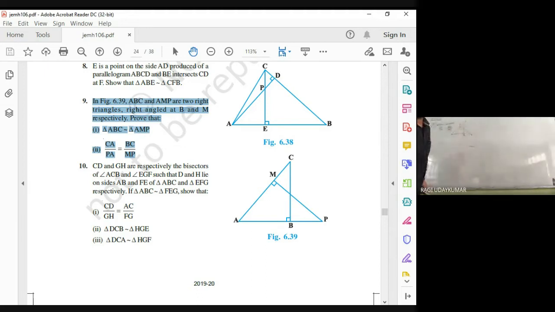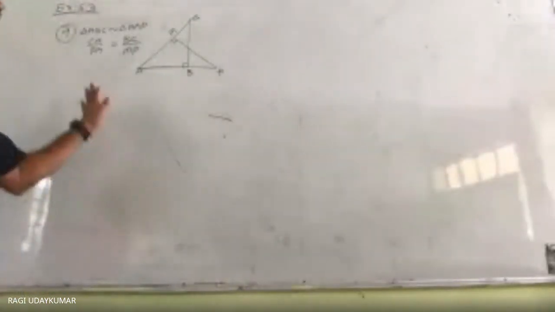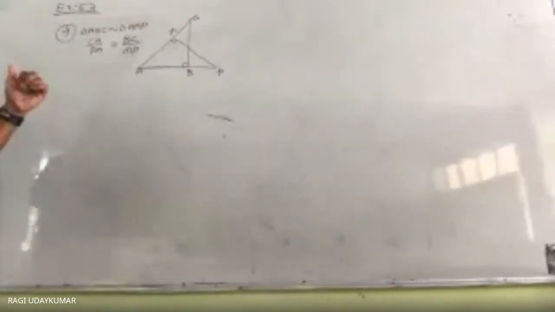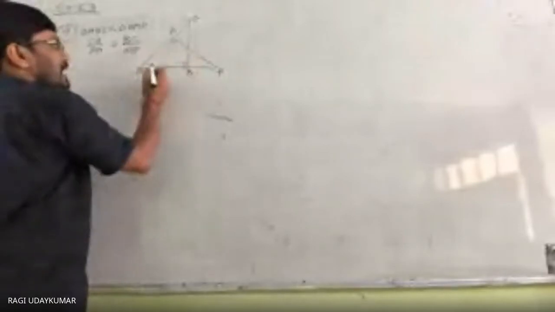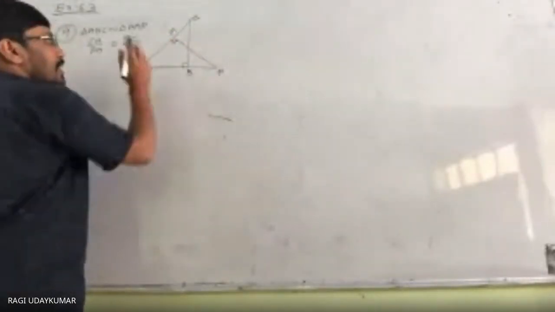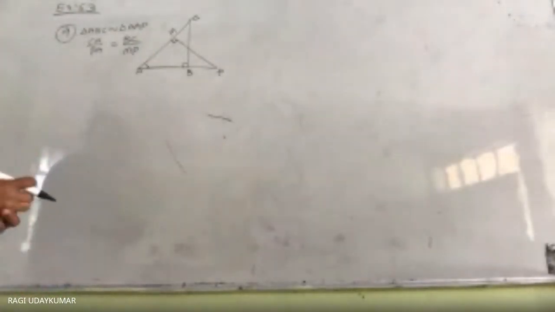So that's all. So what to do here? Let us see here. This is the question given to you. Both are right angle triangles. In triangle ABC, angle B is 90 degrees. In triangle AMP, angle M is 90 degrees. In both the triangles, angle A is common. Then both the triangles are similar by the AA criterion.